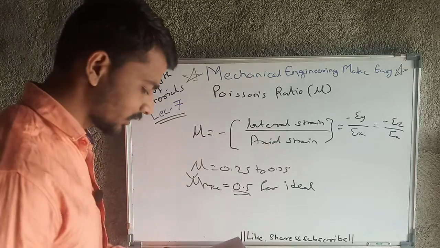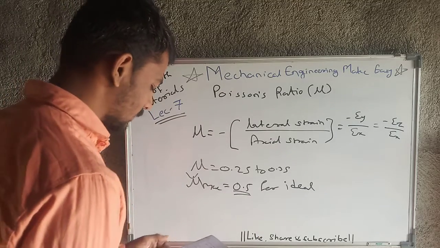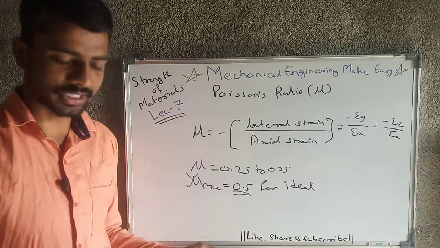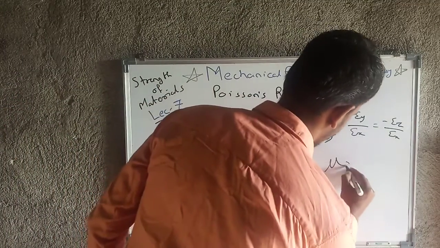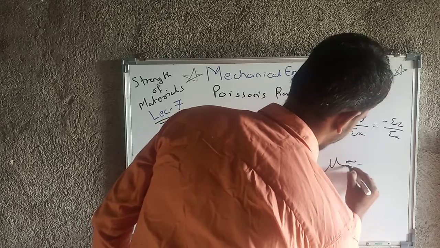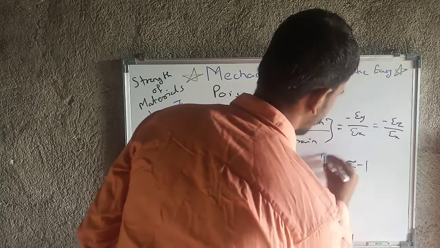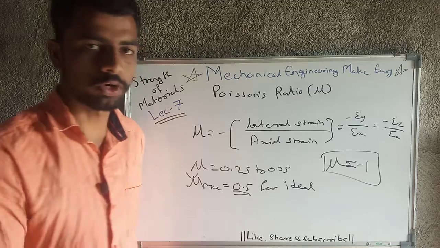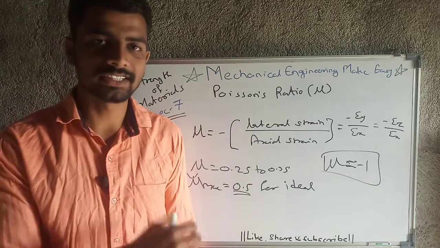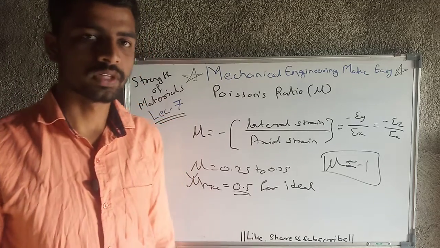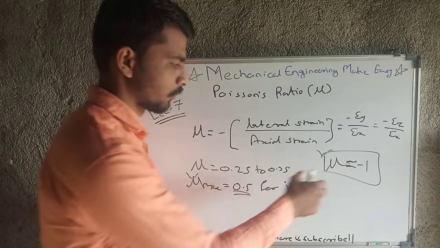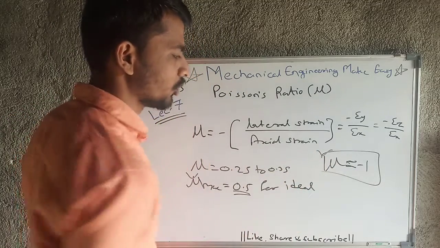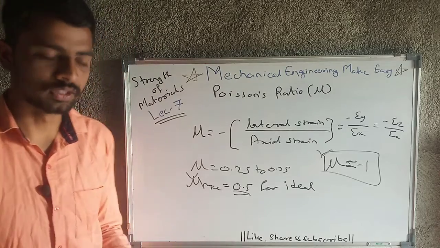Then we will look at some other points. For auxetic material the mu value will be nearly equal to -1. For which materials will the mu value be nearly equal to -1? The materials like auxetics, like our body tissues, etc. So for that the Poisson's ratio value is nearly equal to -1.